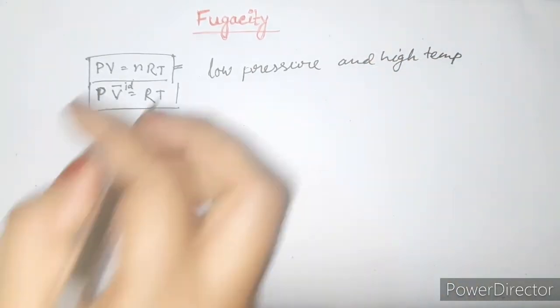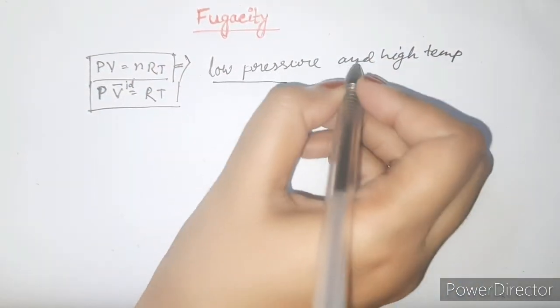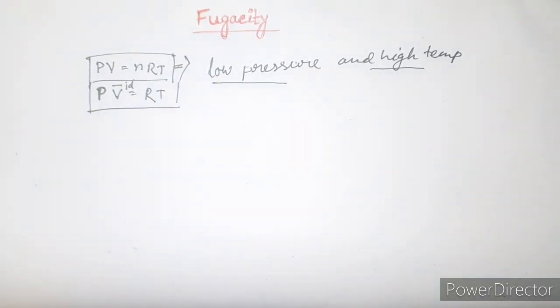In these two conditions, real gases behave ideally. But what is the case when the pressure is not low enough and the temperature is not high enough? Fugacity is nothing but the replacement of pressure.